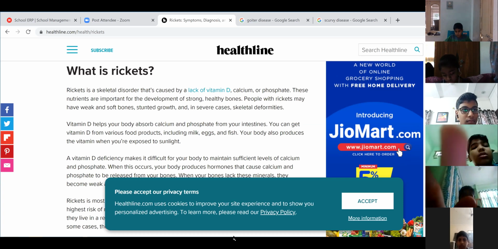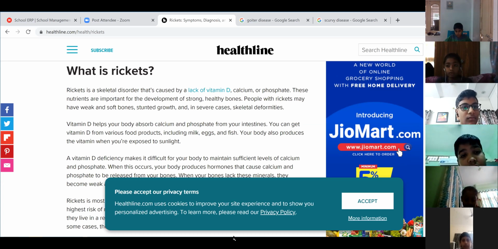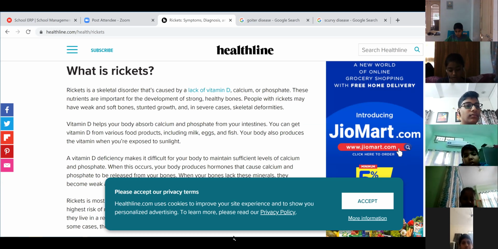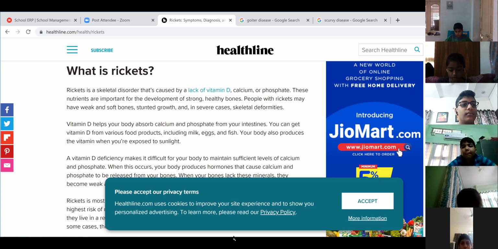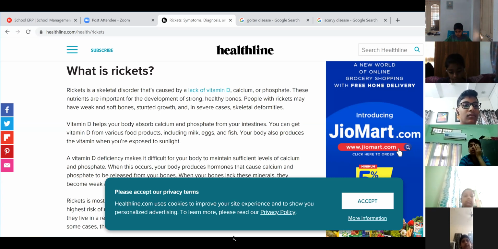So you can get this vitamin D from various sources of food products, like just Hitansh told, from milk, eggs, and fish. And even if you just go out and are exposed to sunlight, our body synthesizes vitamin D.